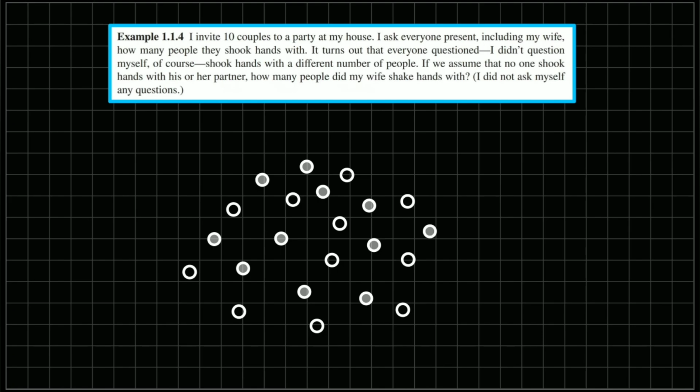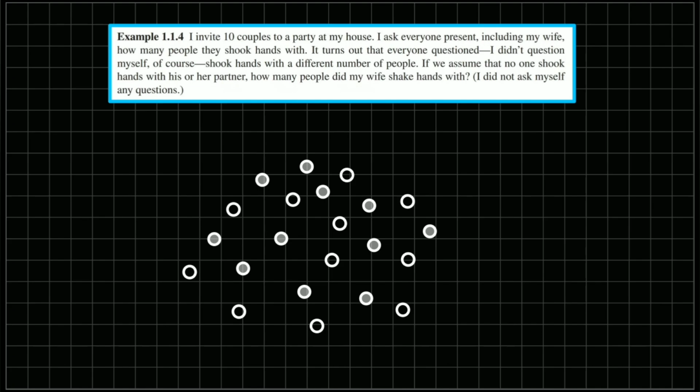Each of the small circles represent each person in the party. You asked everyone present, including your partner, how many people they shook hands with. It turned out everyone you asked shook hands with different number of people. For example, let's say this person didn't shake hands with anyone. What a snob. This person, let's say, shook hands with only one person. This person shook hands with 2 people, this person with 3 people, and so on.